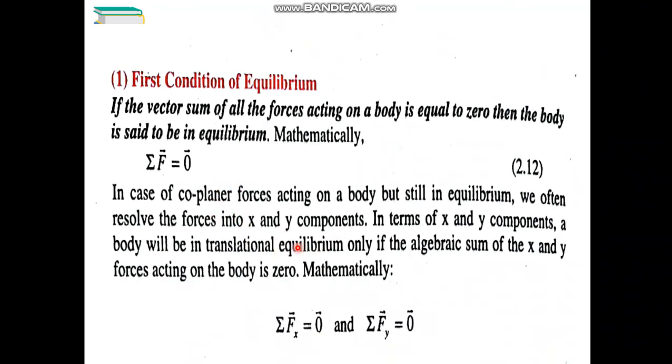All the components, that is x component and y component, and in case of 3 dimensions z component, all the components of forces must be equal to 0. If sigma F is equal to 0, then sigma Fx and sigma Fy, that is the x and y components of forces, will be 0 for a body to be in complete equilibrium.